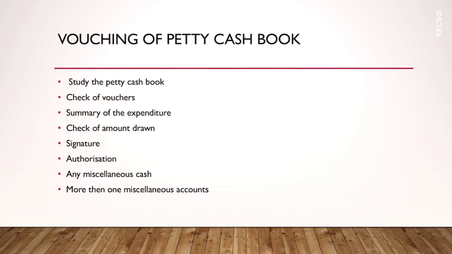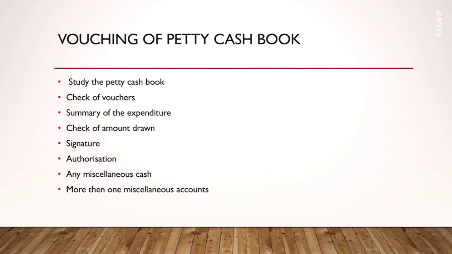Then comes signature. Whether the totals of the petty cash book have been checked and signed by the checking clerk and the proper officer from time to time or not should be verified by the auditor. Then authorization, whether the authorized receipts have been obtained for payments of more than 20 rupees or not. Then miscellaneous cash, that is, whether any employee has been granted a loan from the miscellaneous cash.